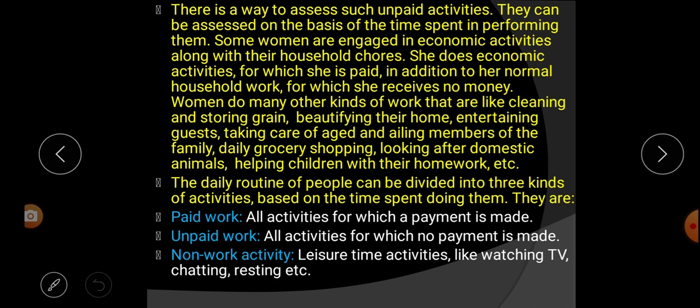In addition, she does her normal household work for which she receives no money. At the same time, what happens? She does the household work and for that she receives no money. Whatever work she does at home, we don't pay money or she doesn't receive money.